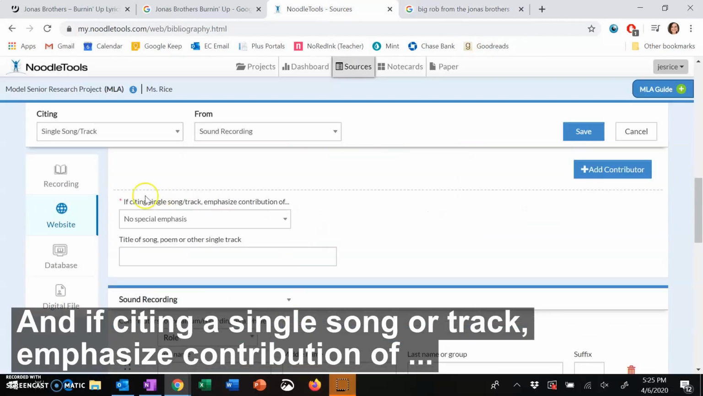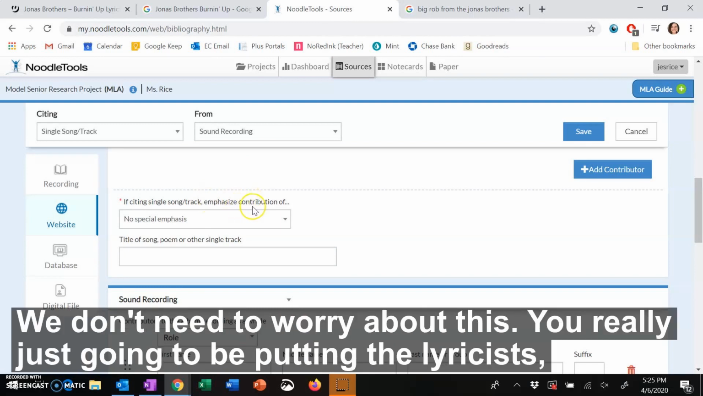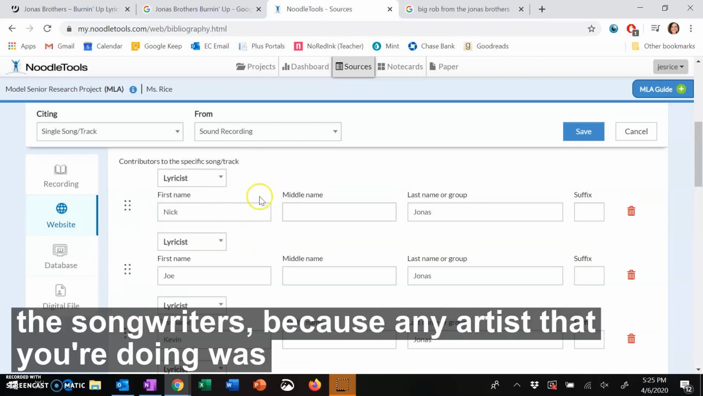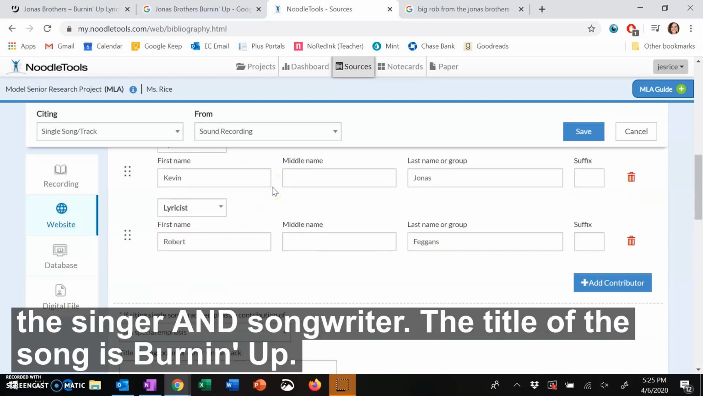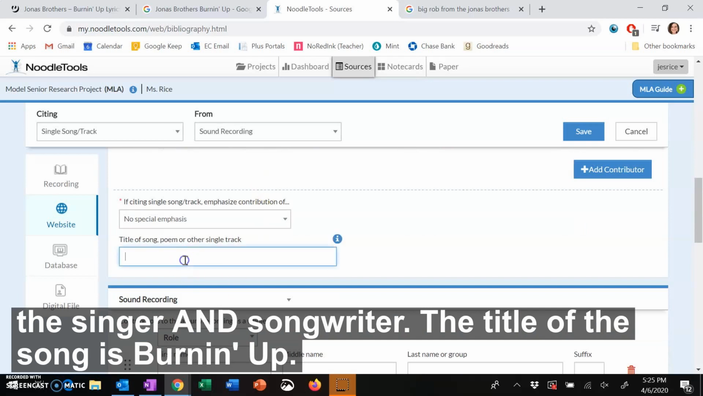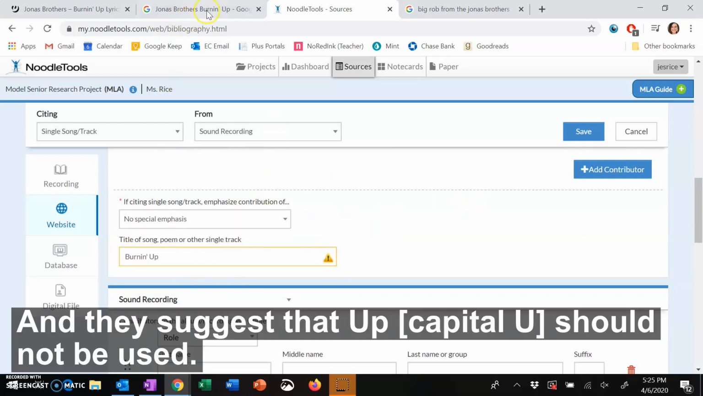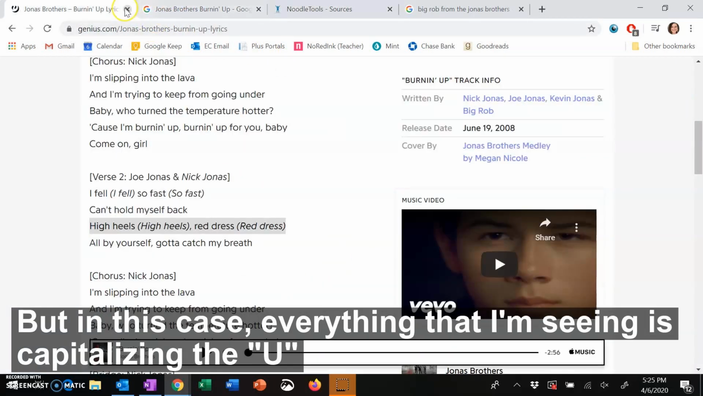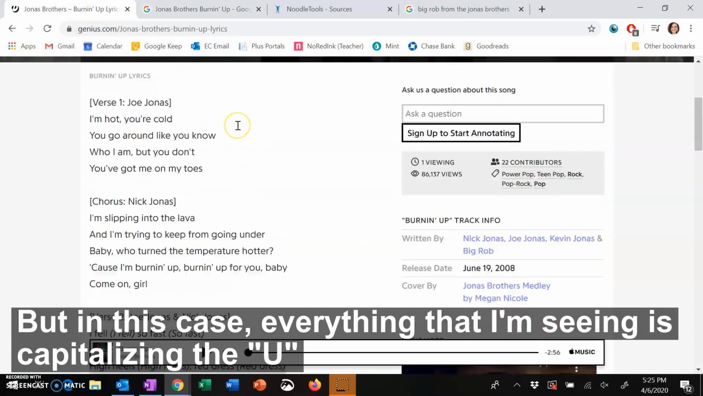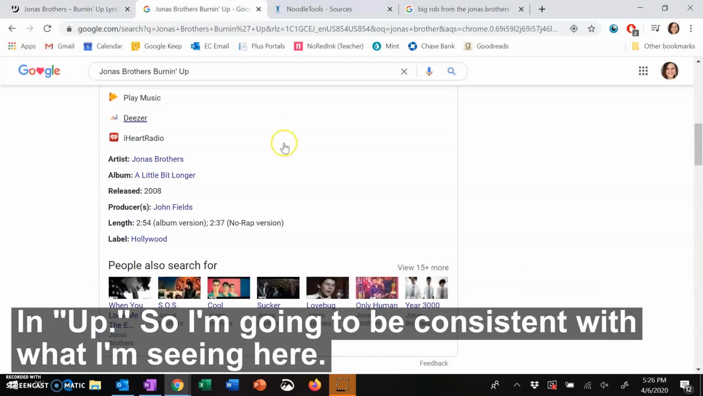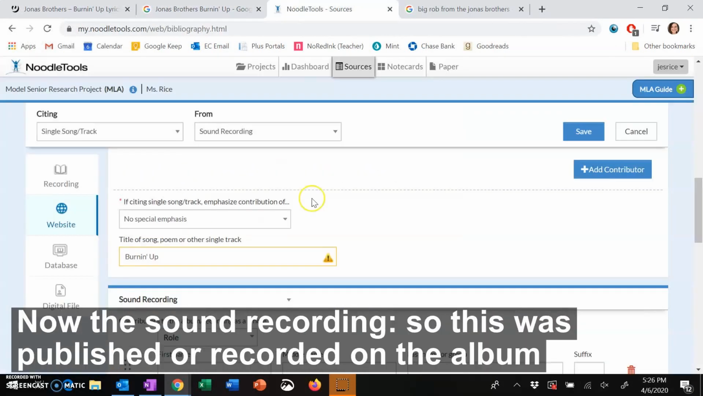And if citing a single song or track emphasizes contribution of, we don't need to worry about this. You're really just going to be putting the lyricists, the songwriters, because any artist that you're doing was the singer and songwriter. The title of the song is Burnin' Up. And they suggest that up should not be used, but in this case, everything that I'm seeing is capitalizing the U in up, so I'm going to be consistent with what I'm seeing here.